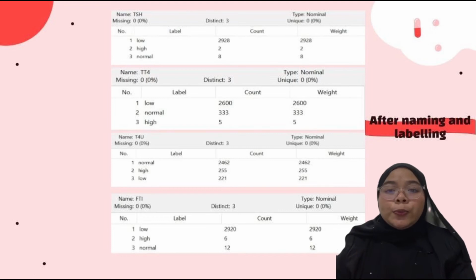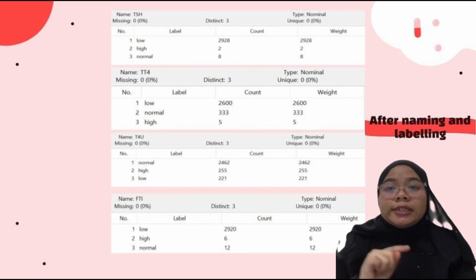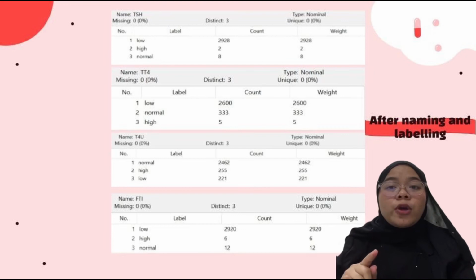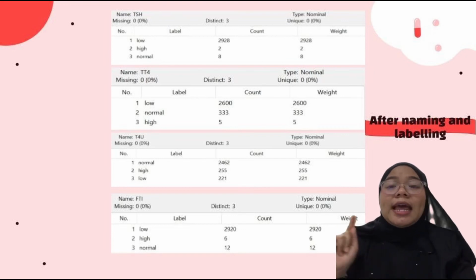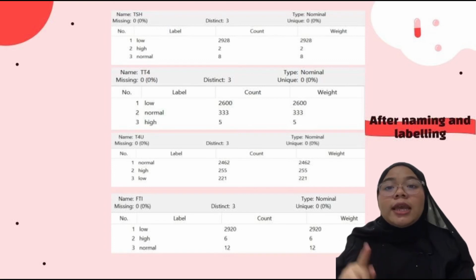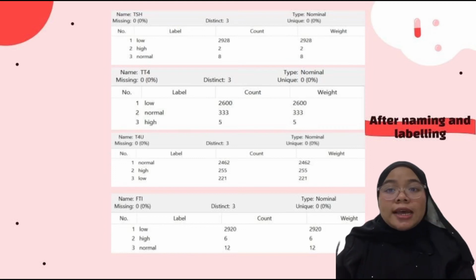So these are the outputs after we name and label. We can see negative infinity to 0.333 changed to low, 0.333 to 0.667 changed to normal, and lastly 0.667 to infinity changed to high. So that's all for the discretization process.